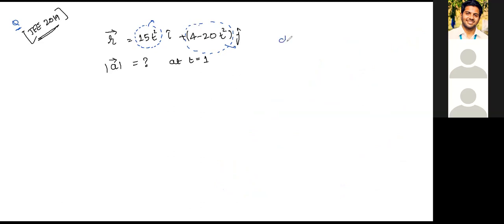Any quantity which is changing is called a variable. So the x component, let us say Rx, or simply x, for R is 15t square, and the y component is 4 minus 20t square. What are you being told?